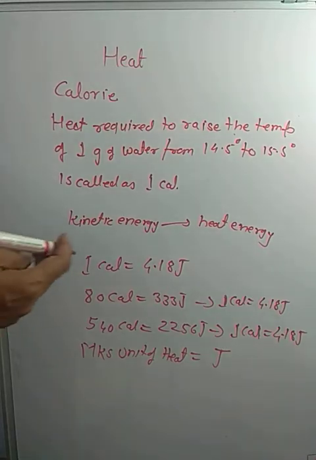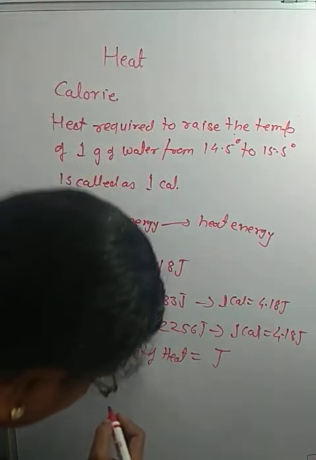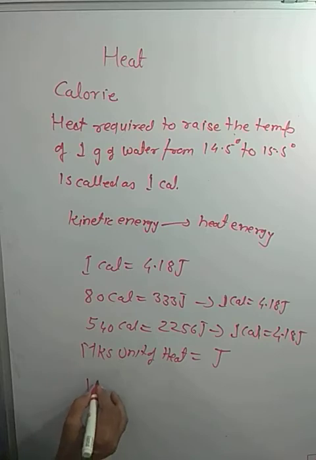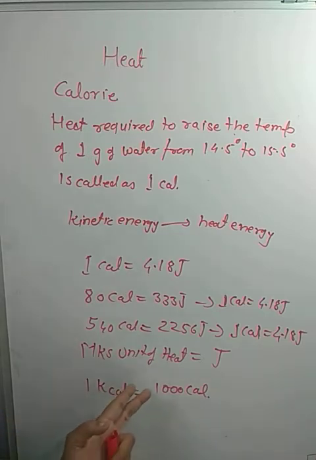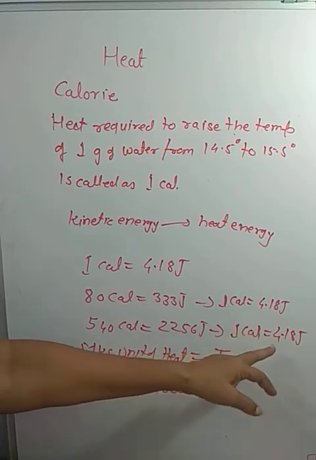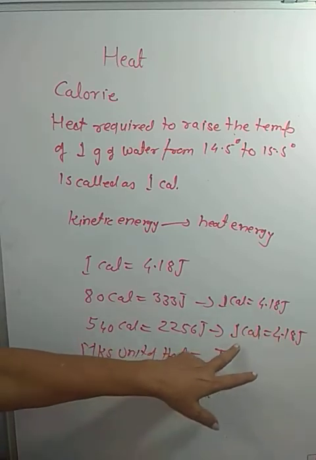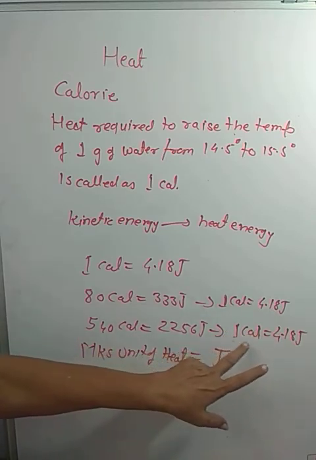So obviously, again, 1 kilocalorie is equal to 1000 calorie. So these are very obvious things, and we have to use this commercial unit, as well as 1 calorie is equal to 4.18 joule.